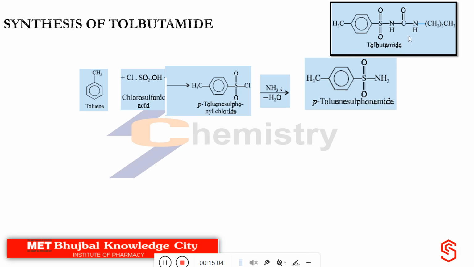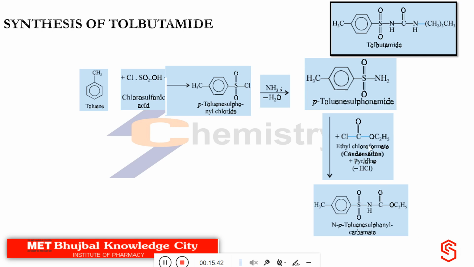What is left is this portion, which is still missing, and we have to incorporate the rest of the portion, but we don't have this portion available directly, so we have to perform some other reactions to obtain that. So if we treat this intermediate with ethyl chloroformate in the presence of pyridine, of course pyridine acts as a weak base, and that is always required when a reaction involves loss of HCl, so it will absorb HCl and pyridine hydrochloride will form, which will be removed by washing with water.